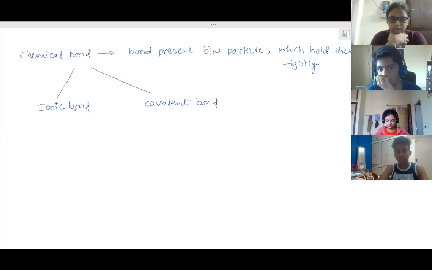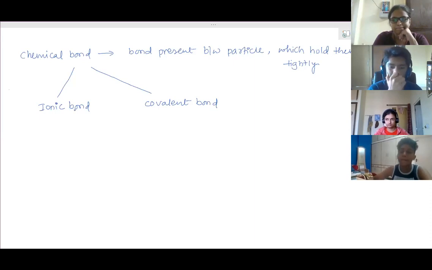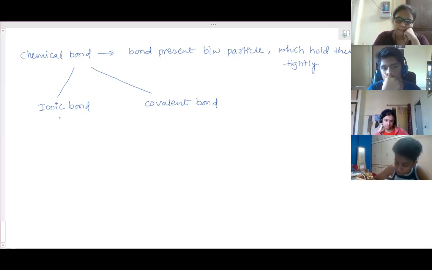Okay. So an ionic bond is formed between a metal and a non-metal, and a covalent bond is formed between two non-metals only. Are you able to understand the difference? Ionic bond is the bond between the ions. Ions are formed by complete transfer of electrons.